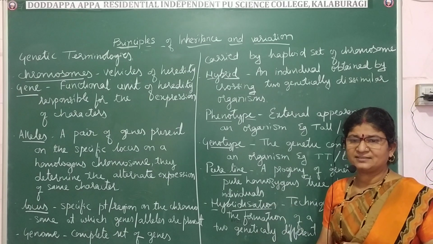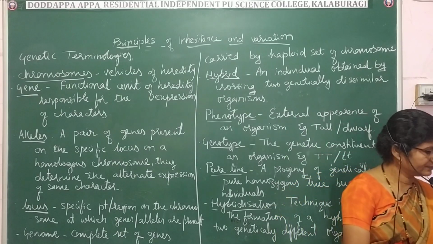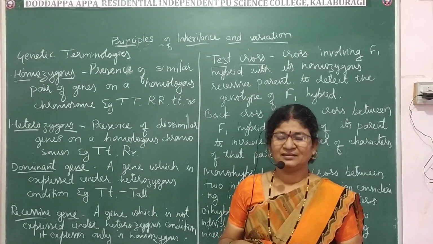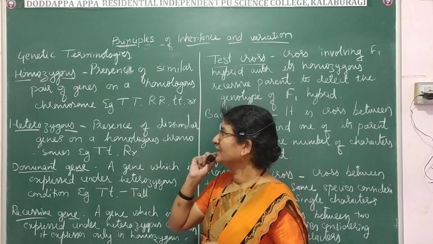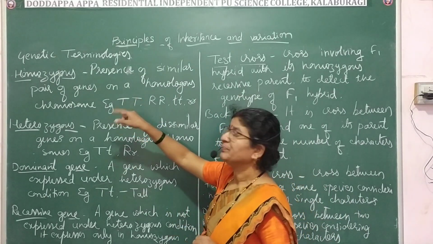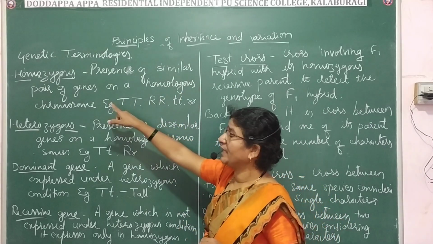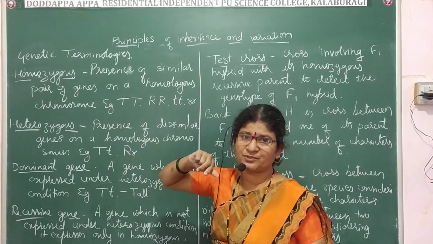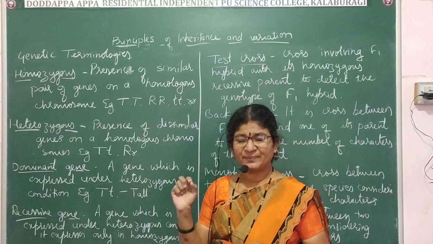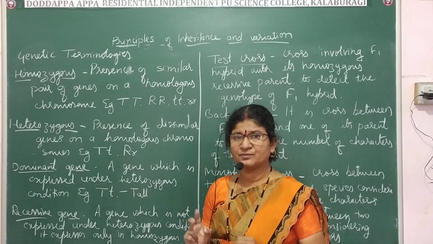Next terms, let us see the next terms. Now let us know the next term, homozygous. Homozygous means presence of a similar pair of genes on a homologous chromosome. That is, the genes present on the homologous chromosomes are the same.